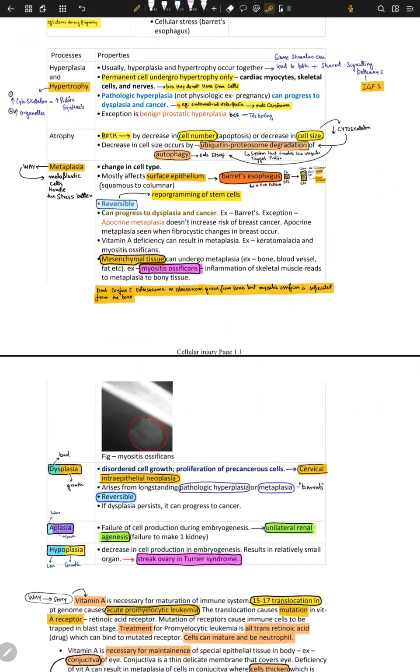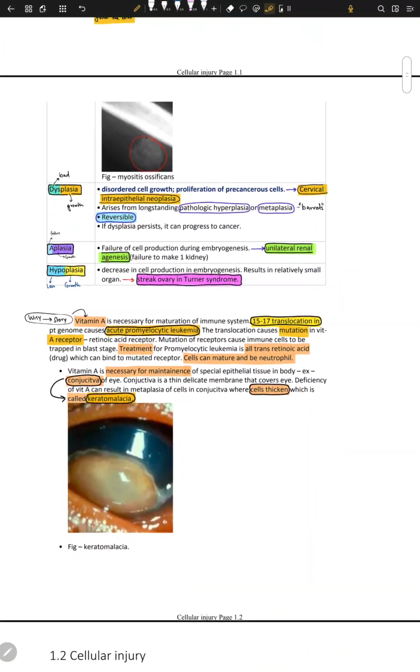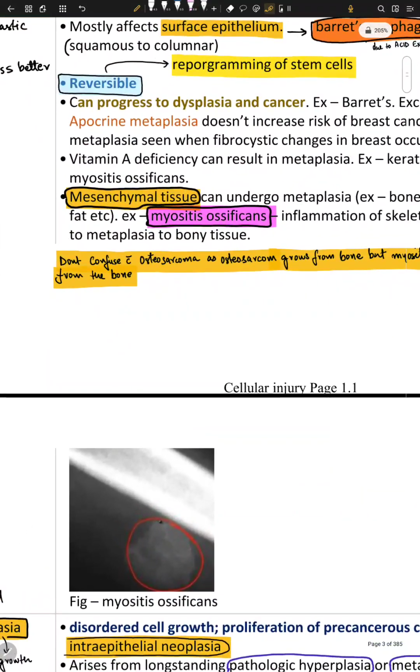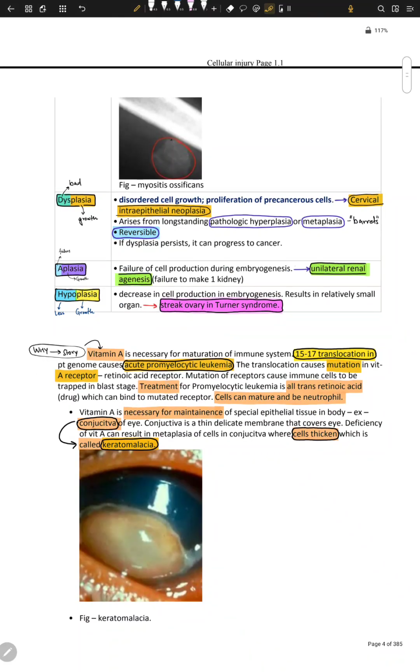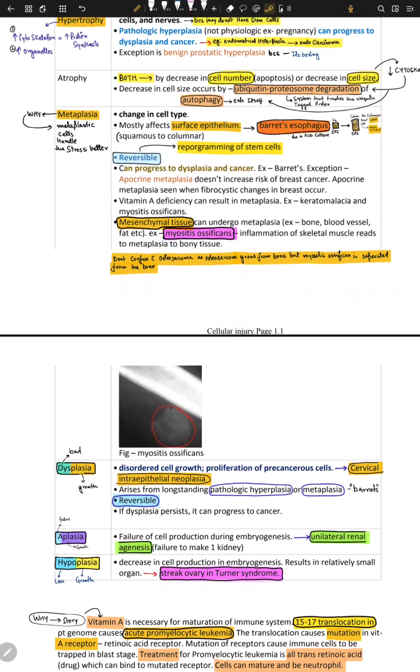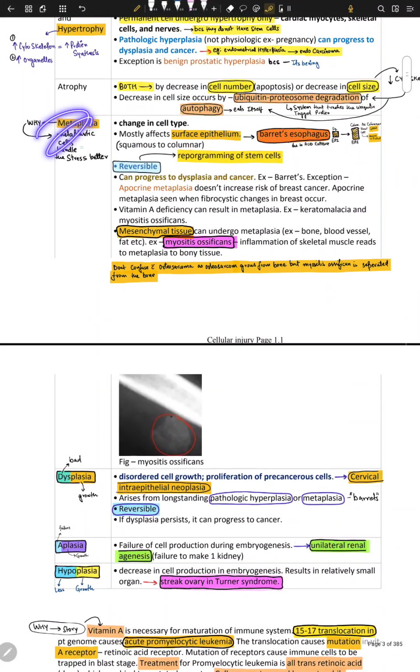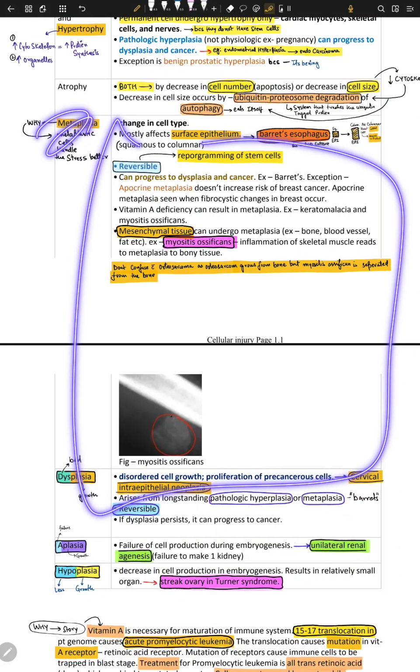Other thing is, remember this: vitamin A deficiency can lead to myositis ossificans, and the other one is acute promyelocytic leukemia, and keratomalacia. So we have three diseases because of vitamin A deficiency, and all of them are metaplasia. So metaplasia is very important, as you can see. So that's it.